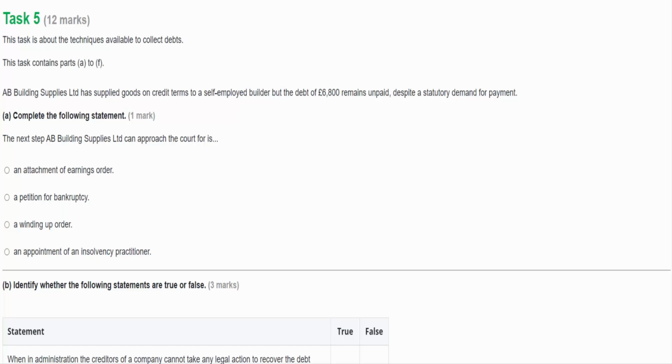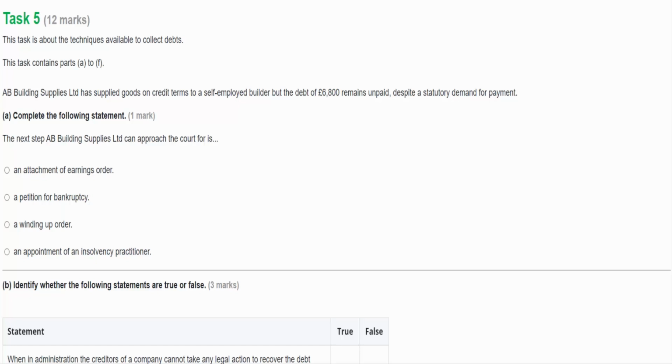Now there's a number in the text there. We need to appreciate that the number is there for a reason. So hopefully you'll remember from your studies that if we're owed at least £5,000, a statutory demand can be issued for payment of the amount within a certain period of time. Once the person's received the statutory demand, they have 21 days either to pay the debt or reach some sort of agreement with us to settle how much they owe.